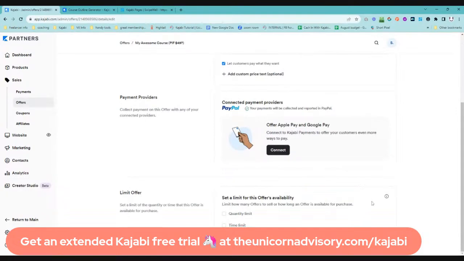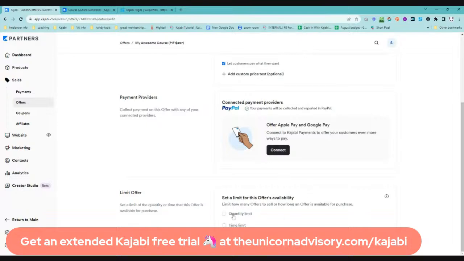And then you can also connect up your payments. Kajabi are trialing a new Kajabi Payments. It is only available in the US at this time, so I haven't had a chance to try it out yet. But it means you can offer Apple Pay and Google Pay, which is very awesome. Anything that you can do to make that payment process easier for your customers is absolutely the way to go. So that is still rolling out to all Kajabi customers. But yeah, I'm pretty excited for that one.